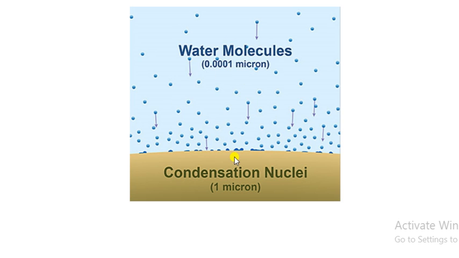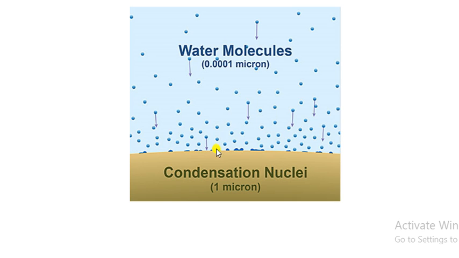As you can see in the figure, we can understand it like this: any tiny particles like dust, pollen, salt, ash or even bacteria that provide a surface. Remember, they provide a surface for the water to condense on, right.